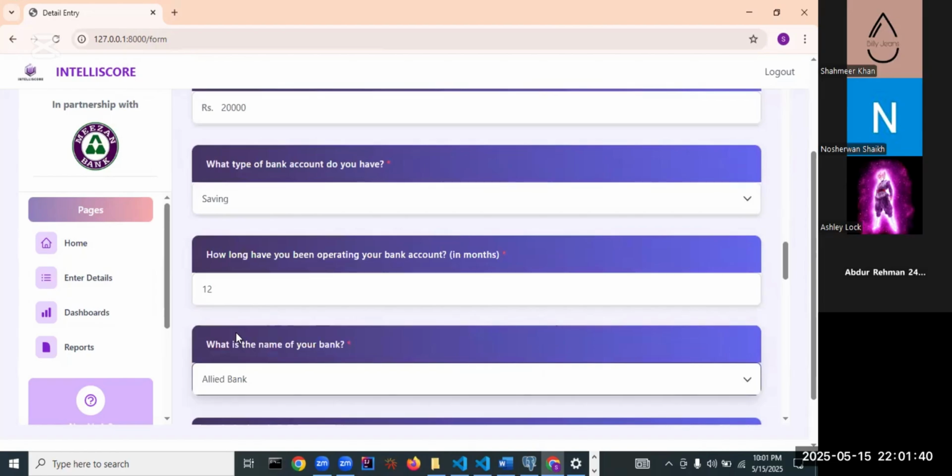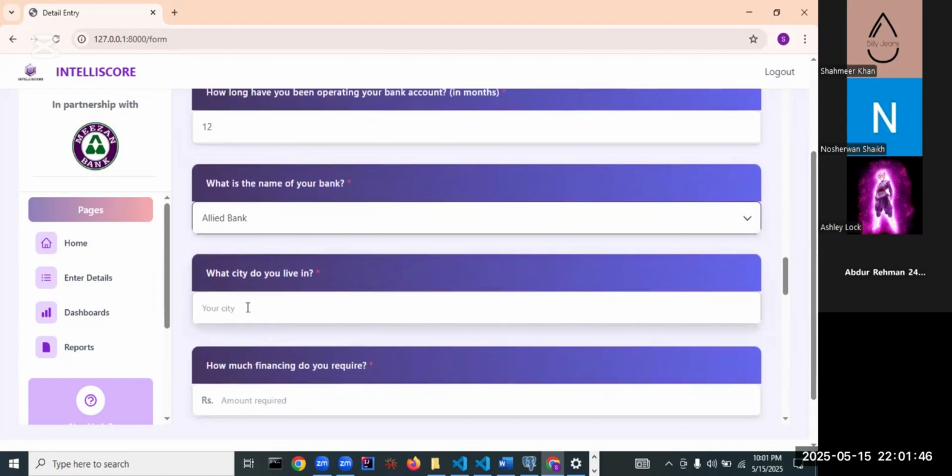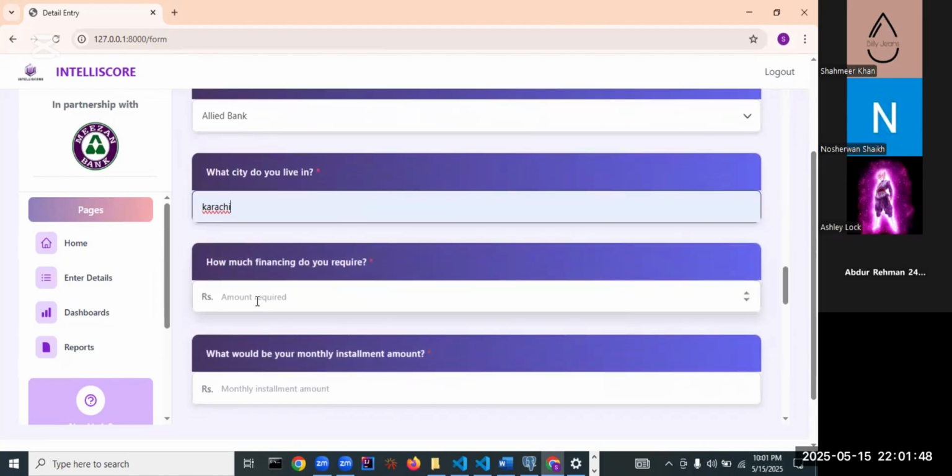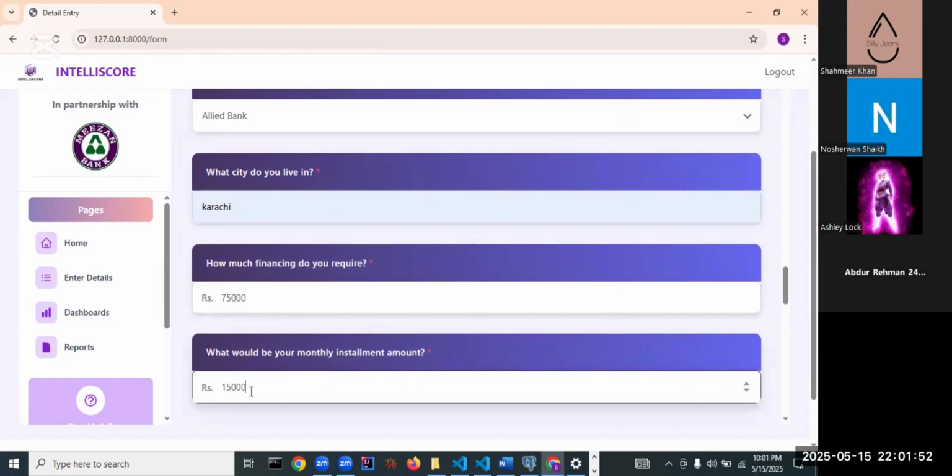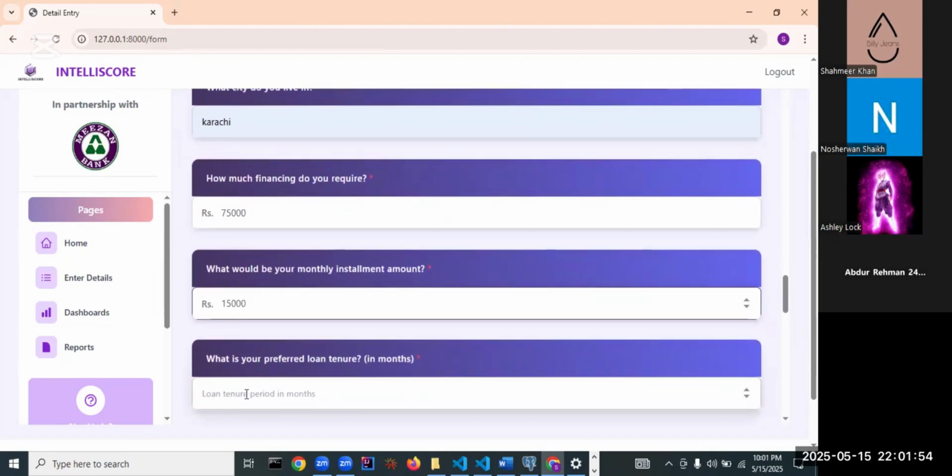How long has your bank account been operating? This is for the customers who already have a bank account with us, not for the new ones. New ones can type zero as well. Below, what city do you live in? This is very important. If he's in some sort of outstation place, versus if he's in Karachi, a major city in Pakistan, that matters a lot as well.